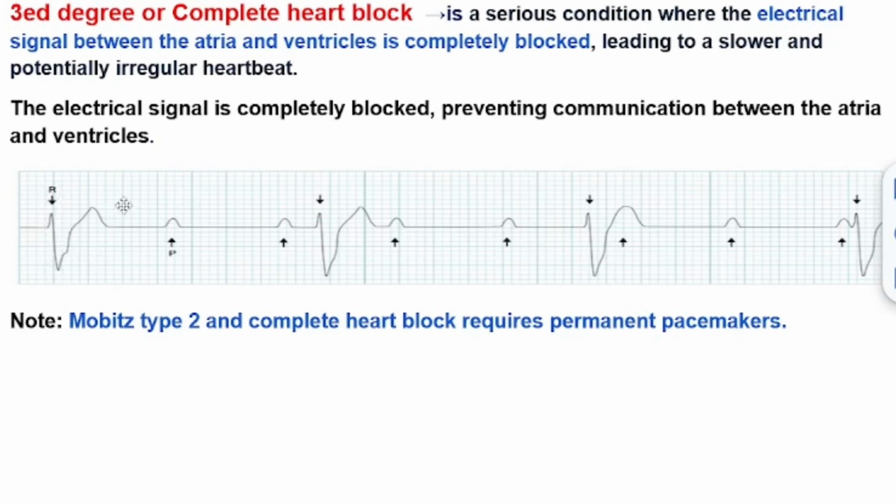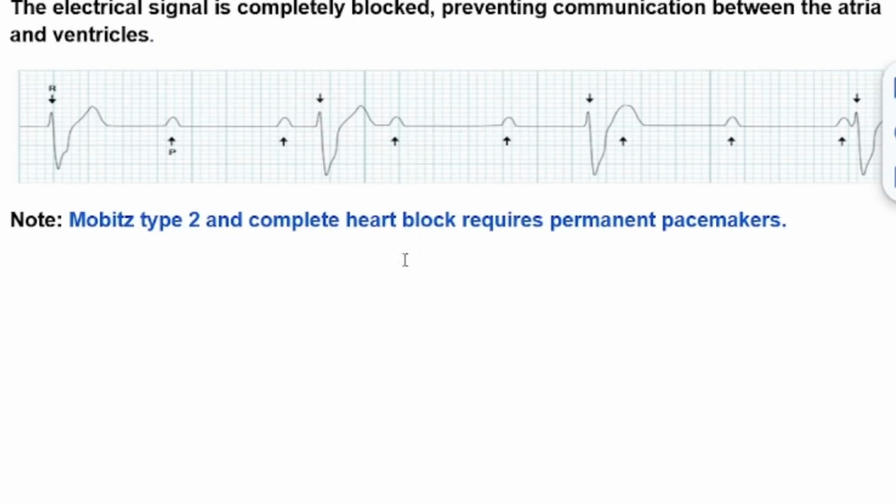QRS complex, and here we can see P wave, here we can see P wave, here we can see QRS complex, here we can see P wave, and there is no relation between the atria and the ventricles. The atria are working differently and the ventricles are working differently. There is no relation between them. And very important note, Mobitz type 2 and complete heart block or third degree heart block require permanent pacemakers because they are life-threatening conditions.